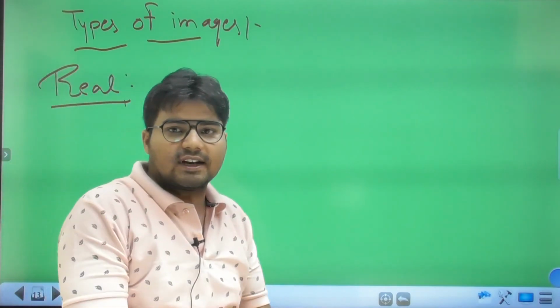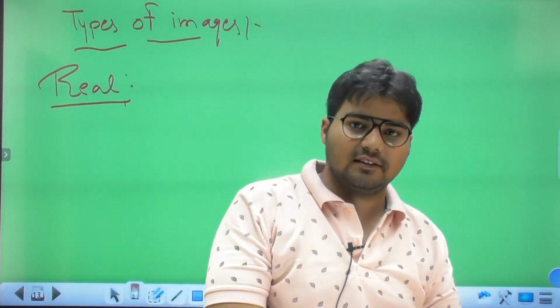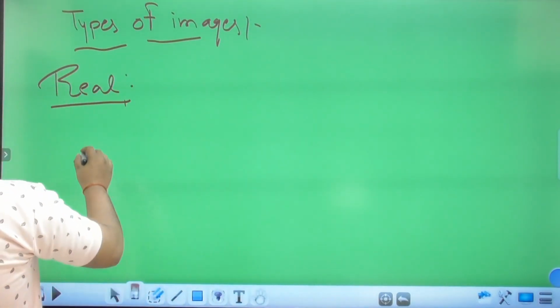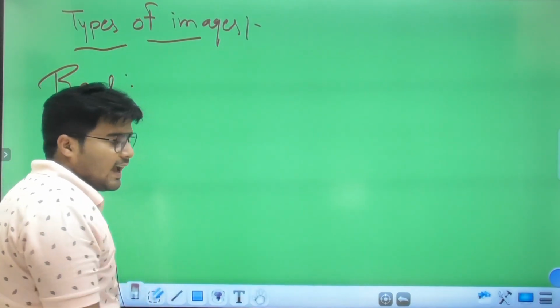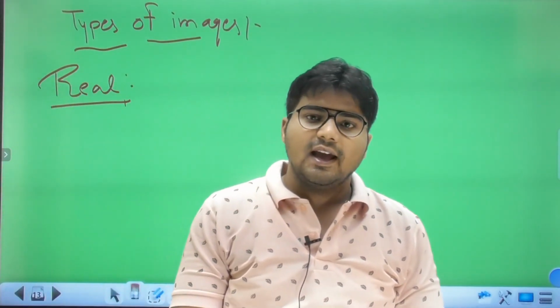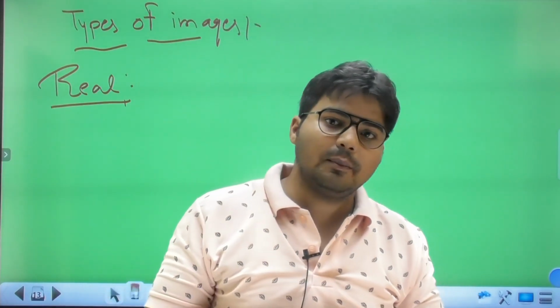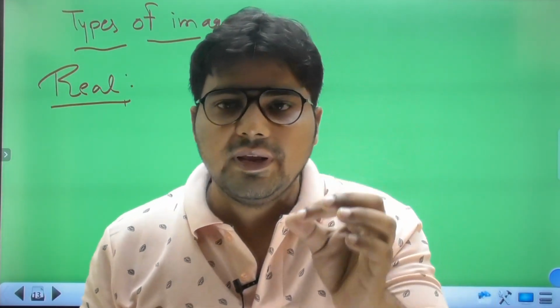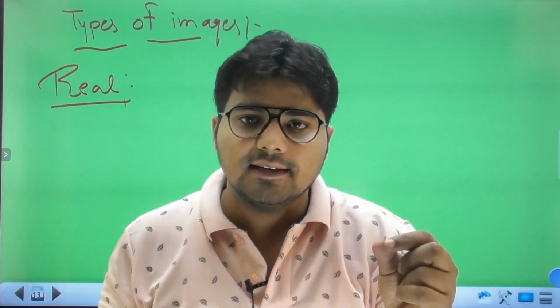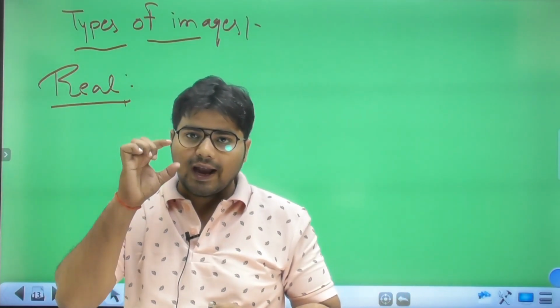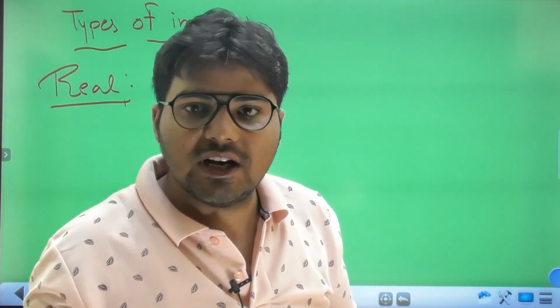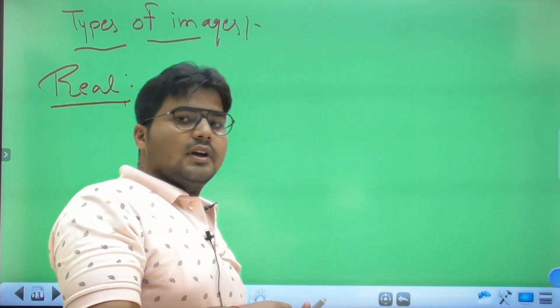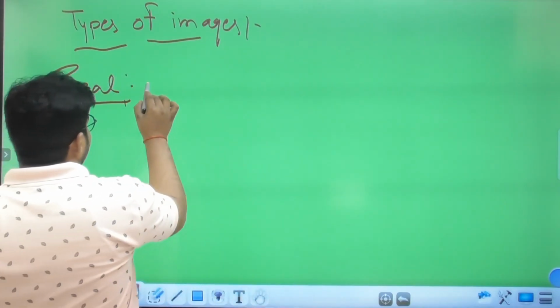Now we have to discuss the types of images. The first one is the real image and the other one is the virtual image. Real images are those images which are formed by the actual meeting of light rays. The rays actually meet, and the image formed is real.